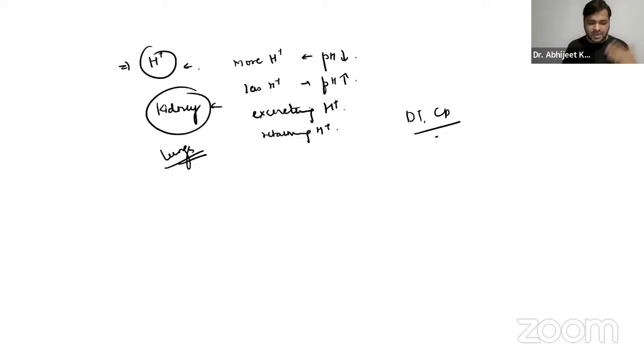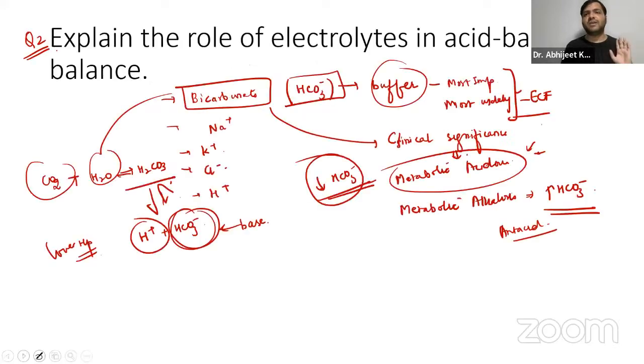Potassium and sodium we have already discussed, so that is something you have to take away. Bicarbonate and hydrogen, if you write these four in a 5 mark question, it's enough. You can also write about chloride, the chloride-bicarbonate shift in the red blood cells. Chloride and bicarbonate are exchanged across the cell membrane. So, coming on to the next one.